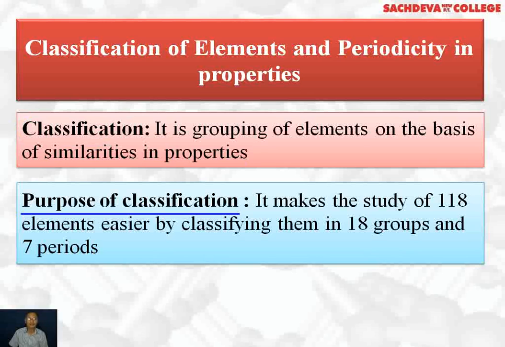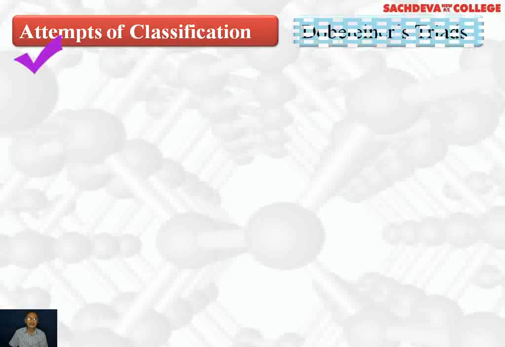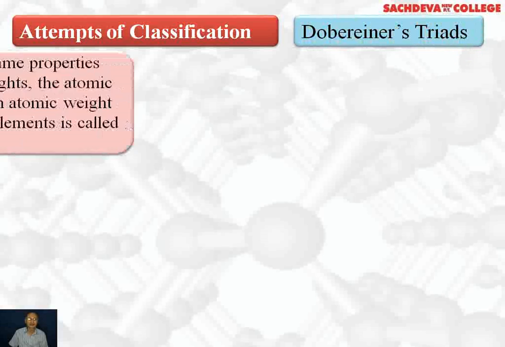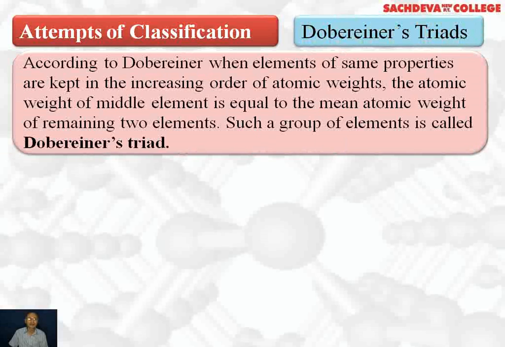Now we take up purpose of classification. It makes the study of 118 or more elements easier by classifying them into 18 groups and 7 periods. That is, few groups and few periods. Attempts of classification. The first attempt was made by Dobereiner, and this is called Dobereiner law of triads.